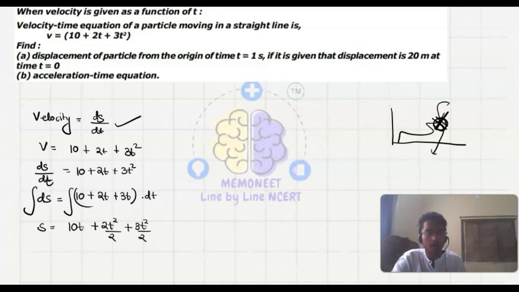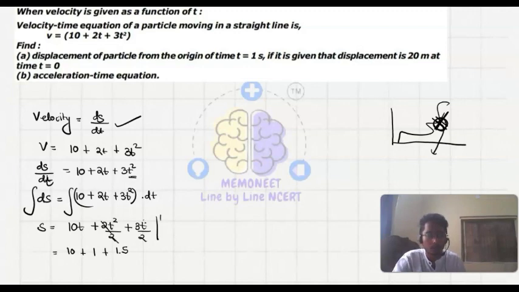So it is given as time t equals 1 second. Putting 1 second, this will be equal to 10 plus 1, and the last term, 3t square upon 2, that is 3 into 1 by 2, that is 1.5. Sorry, here I have made one mistake, it is 3t square, so on integration this becomes 3t cube upon 3.